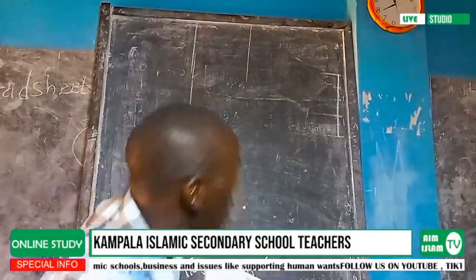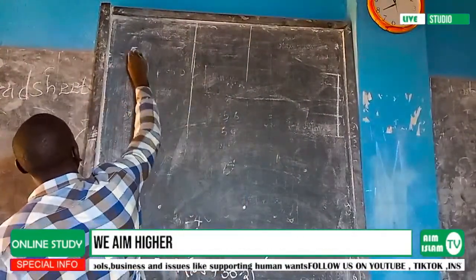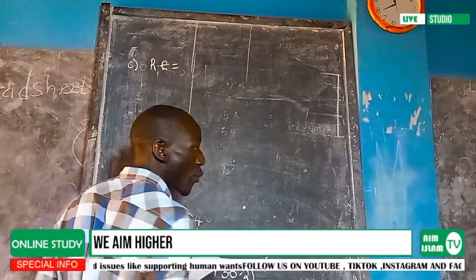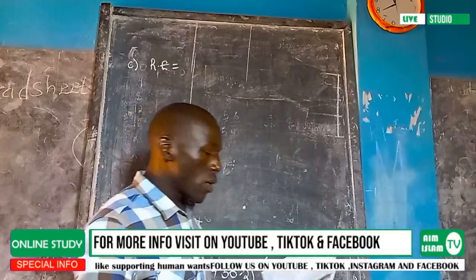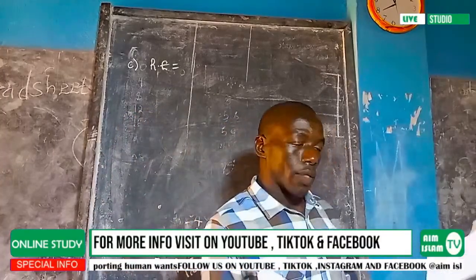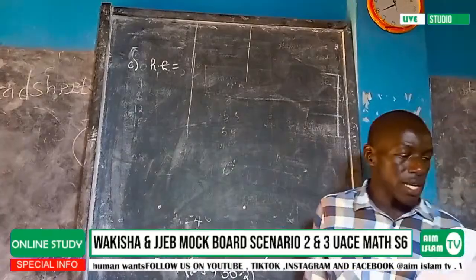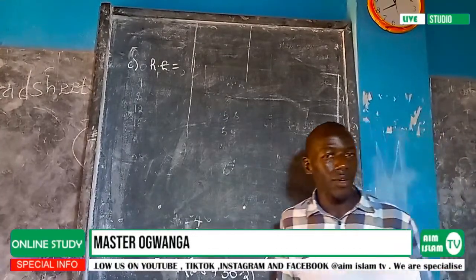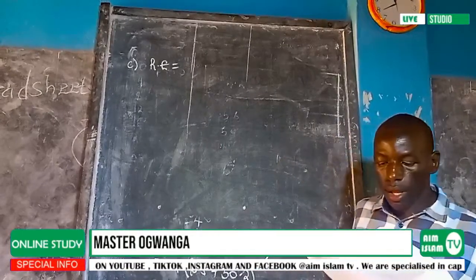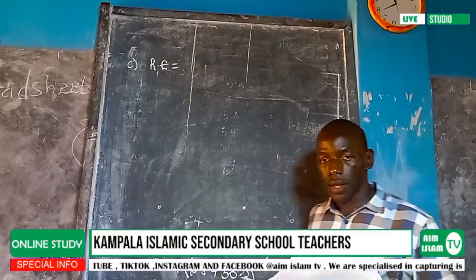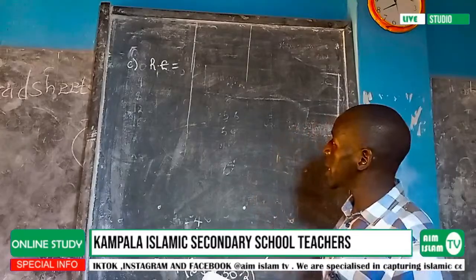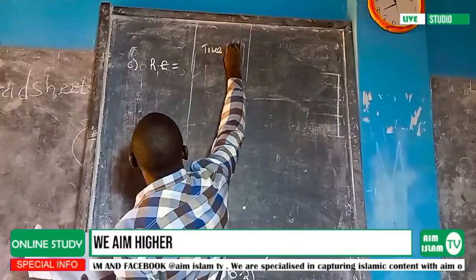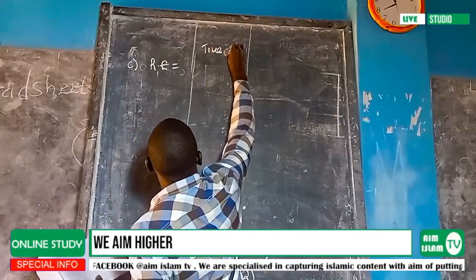The relative error here, that is part C. We are going to base it on the values we are having. The engineer came up with his value, that was the exact value of the land, being 115 square meters, meaning that 115 square meters becomes the true value or the true area.